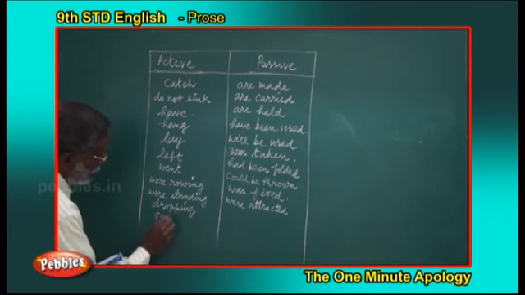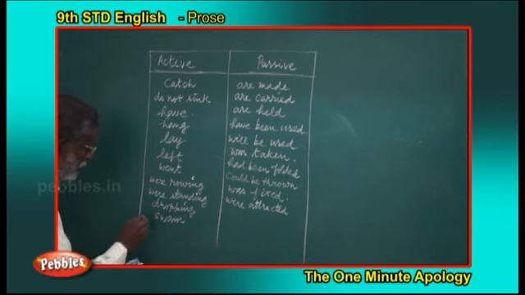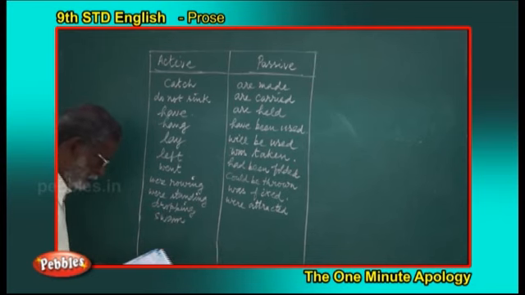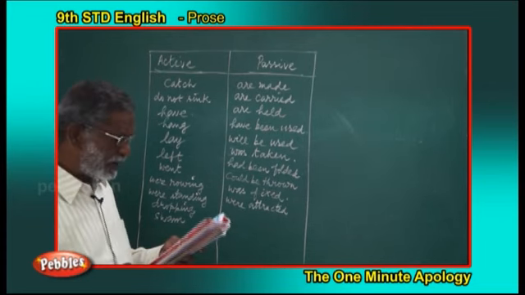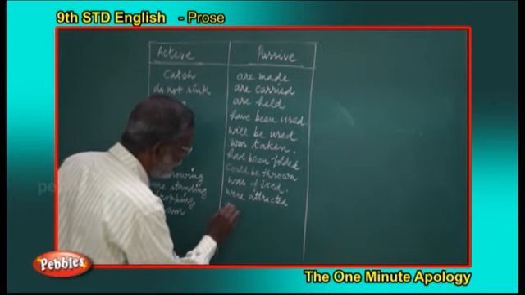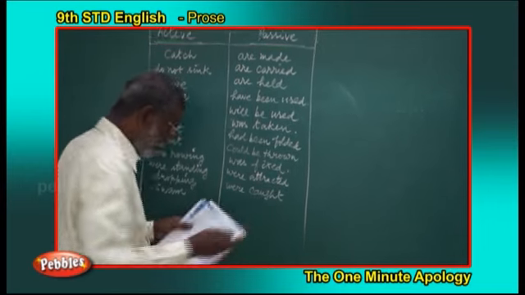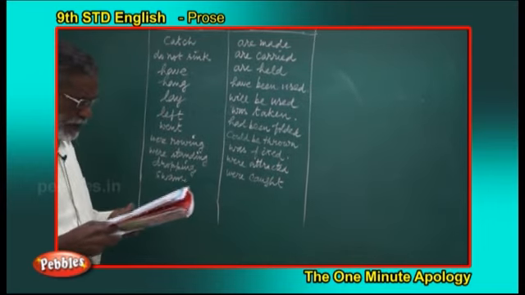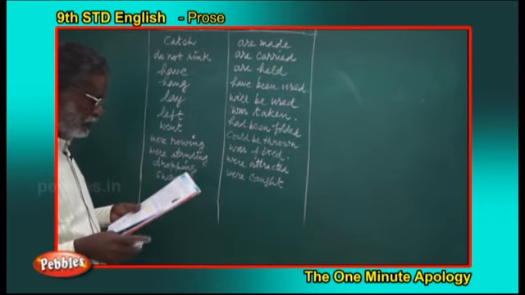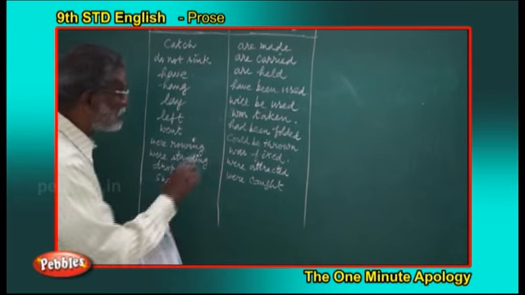Swam is in the simple form. Some were caught. Were caught is the passive. In the net, and when it was pulled up. Was pulled.